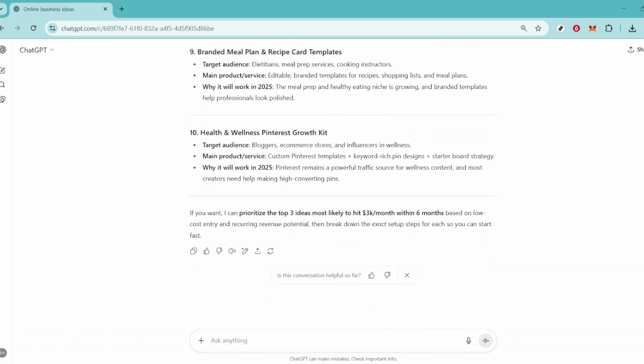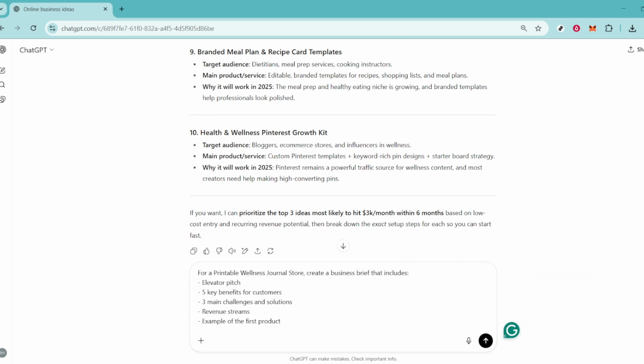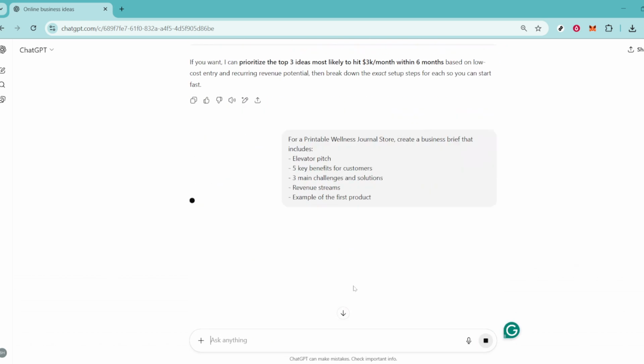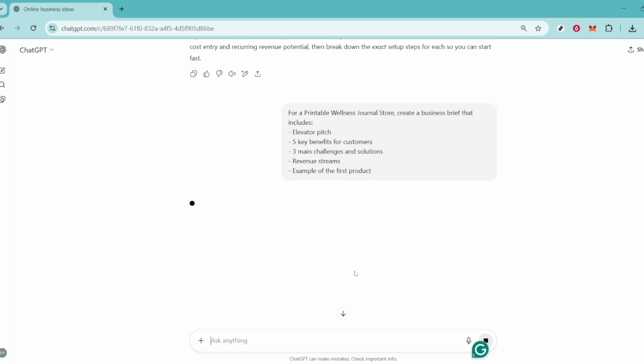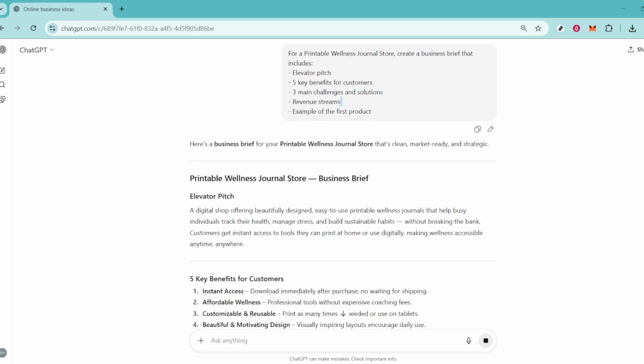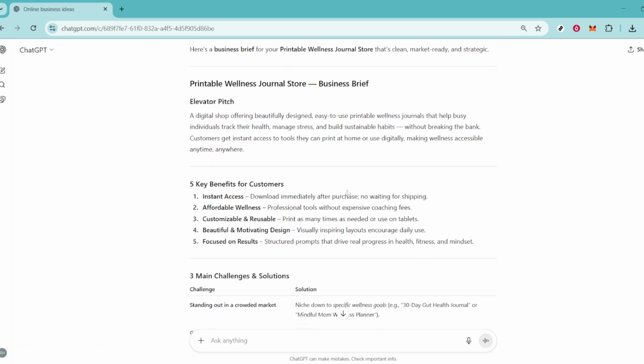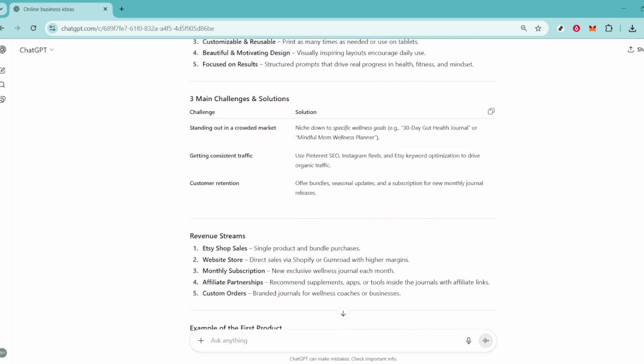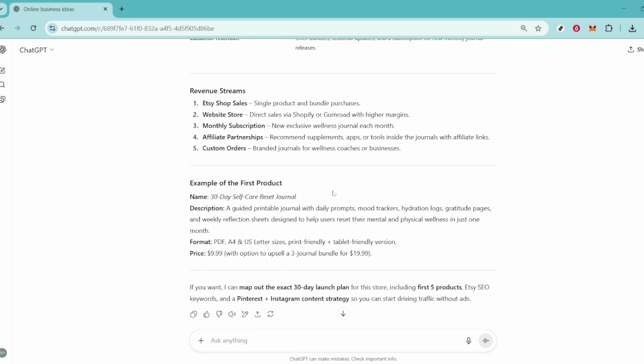For a printable wellness journal store, create a comprehensive business brief. Start with an elevator pitch, a concise and compelling summary of your business concept. Then, identify 5 key benefits your customers will enjoy. Follow with 3 main challenges you might face and potential solutions for these issues. Think about how you'll generate revenue and provide an example of your first product, possibly a themed wellness journal that will set the tone and standard for future offerings.